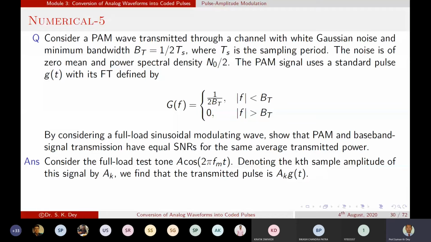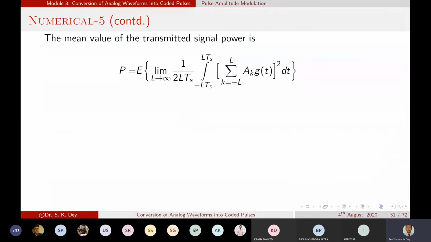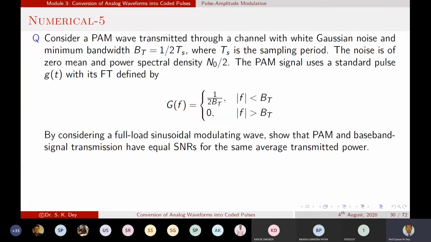Consider a PAM wave transmitted through a channel with Gaussian noise. Okay, this is a little bit different type of question. So this is the numerical set based on your PAM. Consider a PAM wave transmitted through a channel with Gaussian noise and minimum bandwidth equal to this, where Ts is your sampling period.